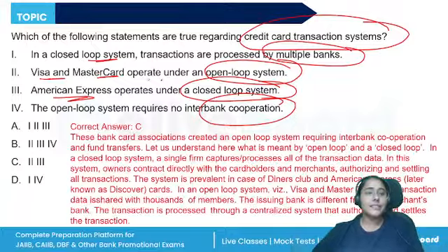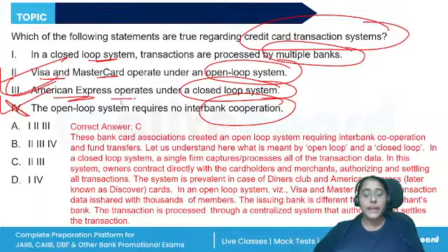Thus, the correct answer is C, 2 and 4. 2 and 3, not 4, 2 and 3. American Express, Diners Club come under the closed loop system. Visa and MasterCard come under the open loop system. Right? In the closed loop system, multiple banks are not there. Only the owner and the issuing banks are there. In the open loop system, interbank cooperation is required.